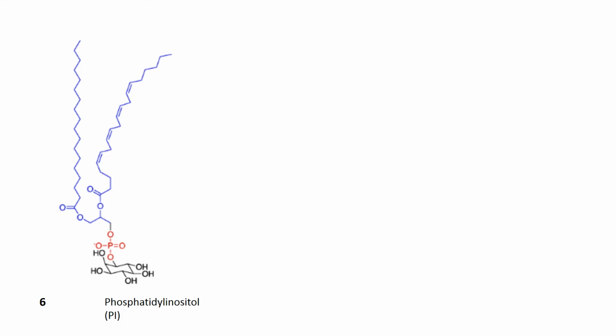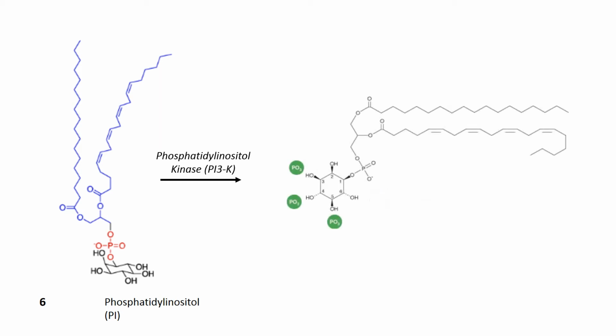This is because FGF binding to its receptor tyrosine kinase results in activation of an enzyme known as phosphatidylinositol kinase. We abbreviate this PI3K, or PI3 kinase. PI3 kinase phosphorylates the polar head of phosphatidylinositol in 3 separate places, resulting in what we refer to as PIP3, phosphatidylinositol phosphorylated 3 times.